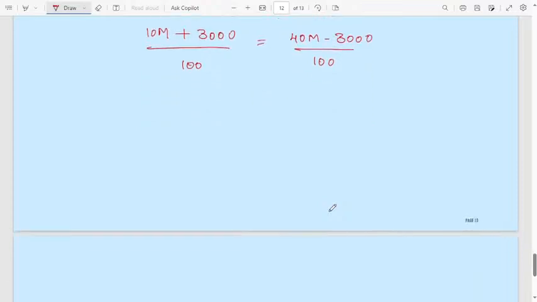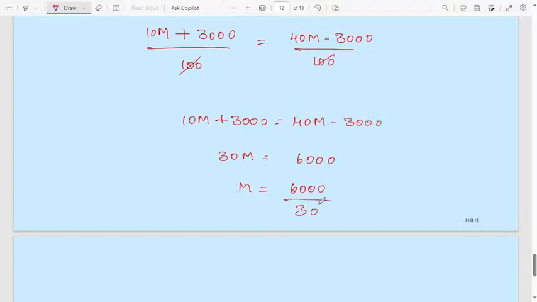Then 100 and 100 get cancelled. 10M plus 3000 will be 40M minus 3000. Then 30M will be how much? 6000. Then M will be 6000 divided by 30. 0 gets cancelled. 3 ones are 3, 200. So M, maximum marks, will be 200.